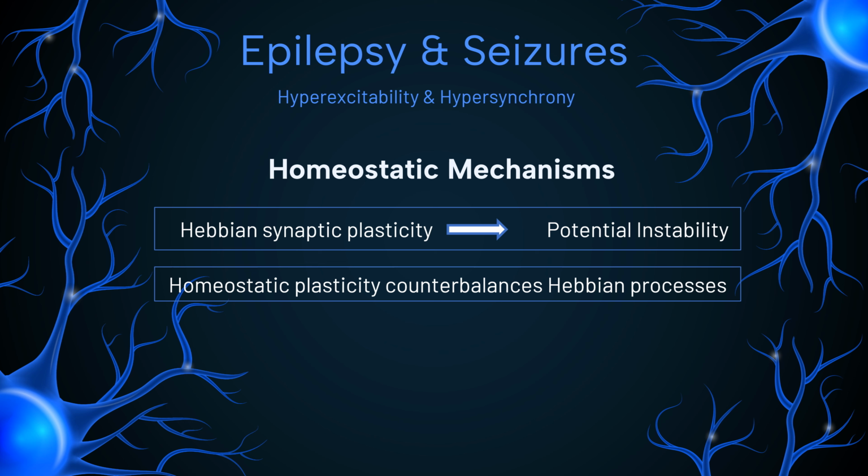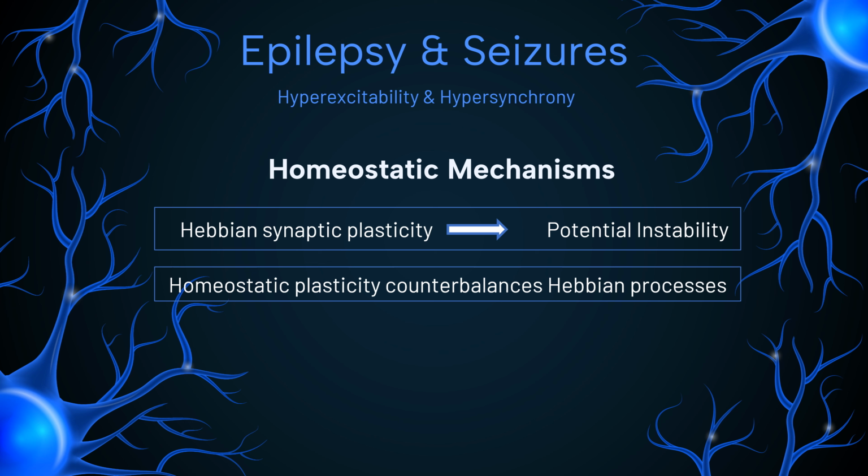Being inspired by the Balanced Network project, our goal for this project was to model how an unbalanced network can arise. Therefore, we decided to model epilepsy to investigate a pathological manifestation of an imbalanced network. Epilepsy is a neurological disease characterized by seizures in which neuronal populations show hyperexcitation and hypersynchrony. We decided to generalize empirical findings into the idea that epilepsy is the result of a dysfunctional homeostatic mechanism.